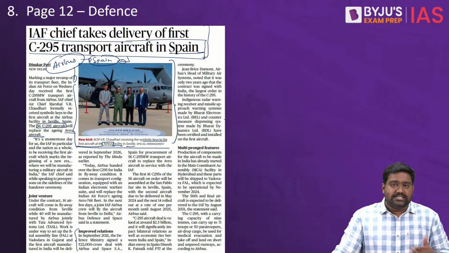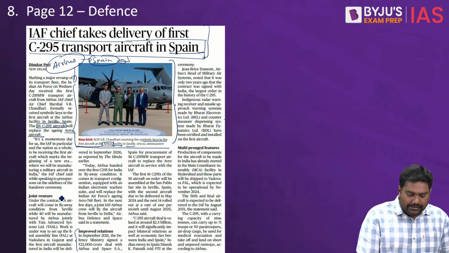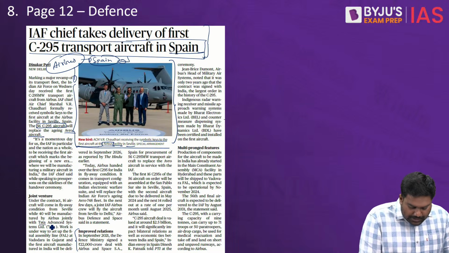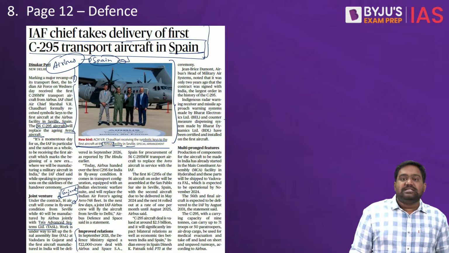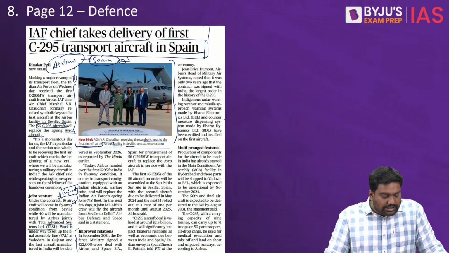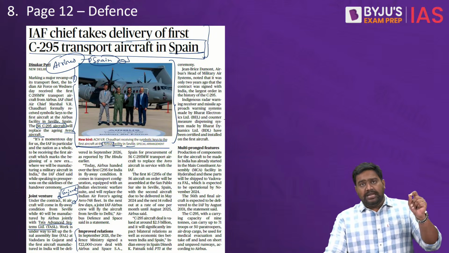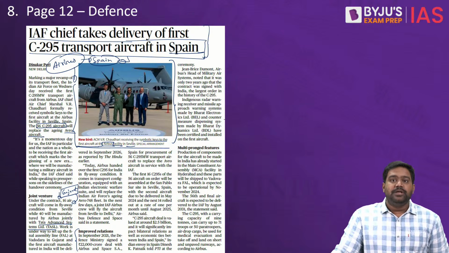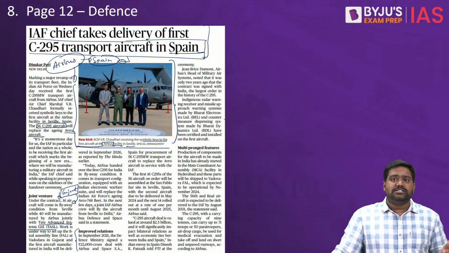But the rest of the aircraft will be produced domestically through a partnership with Tata Advanced Systems, where a factory has been set up in Gujarat. At Vadodara in Gujarat, Airbus is setting up a production factory with Tata Advanced Systems Limited, where indigenous production of the aircraft will happen. These transport aircraft have tremendous advantages.